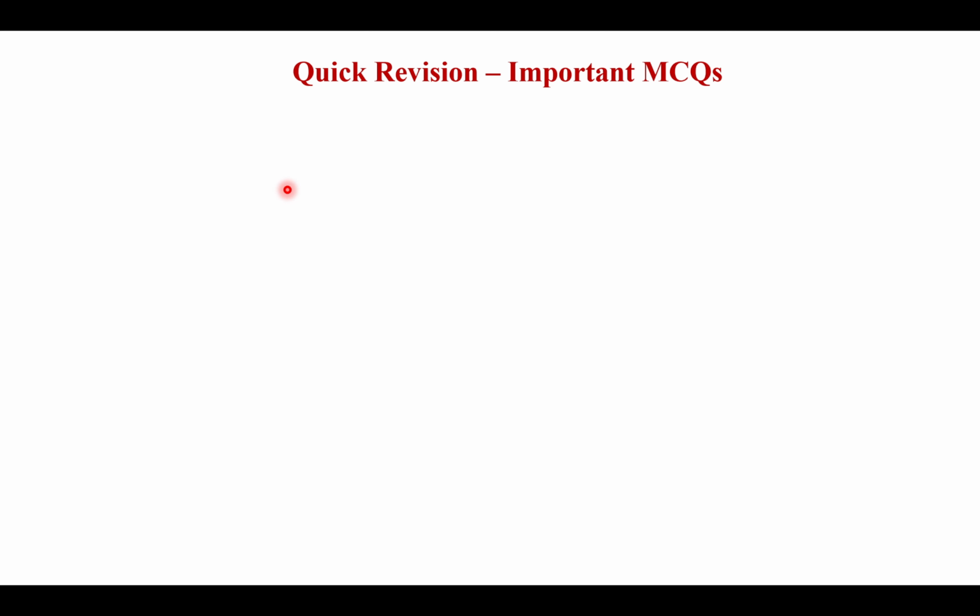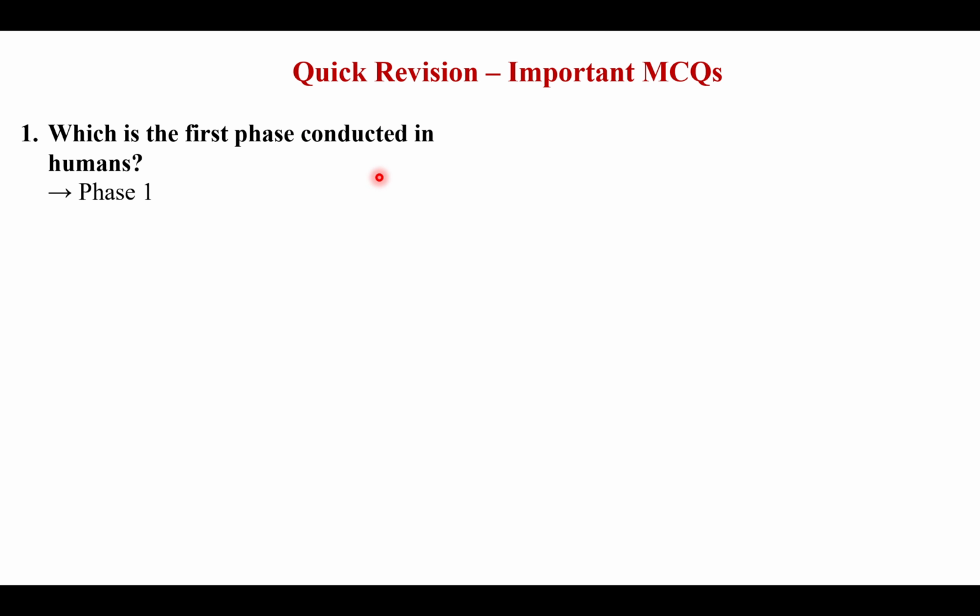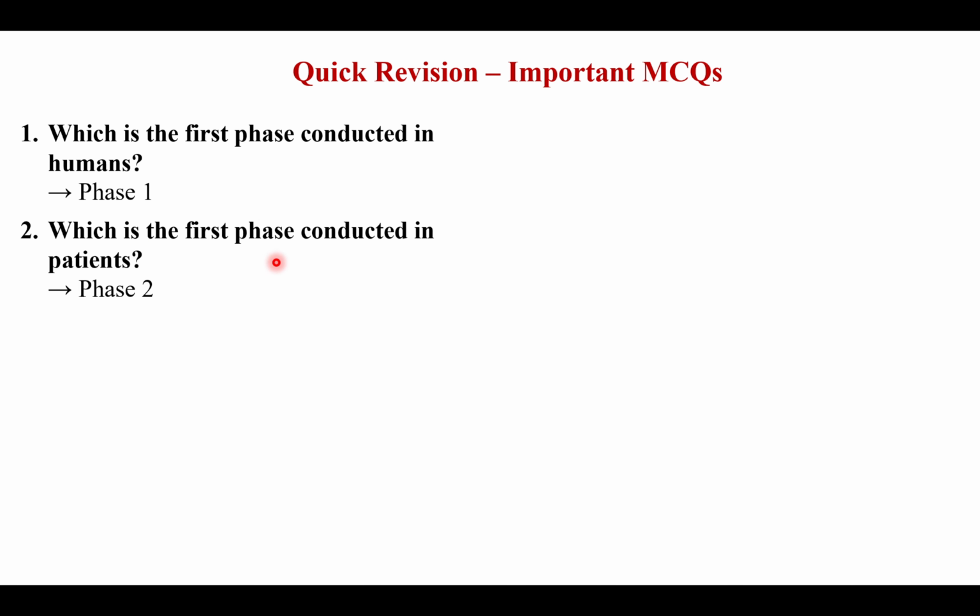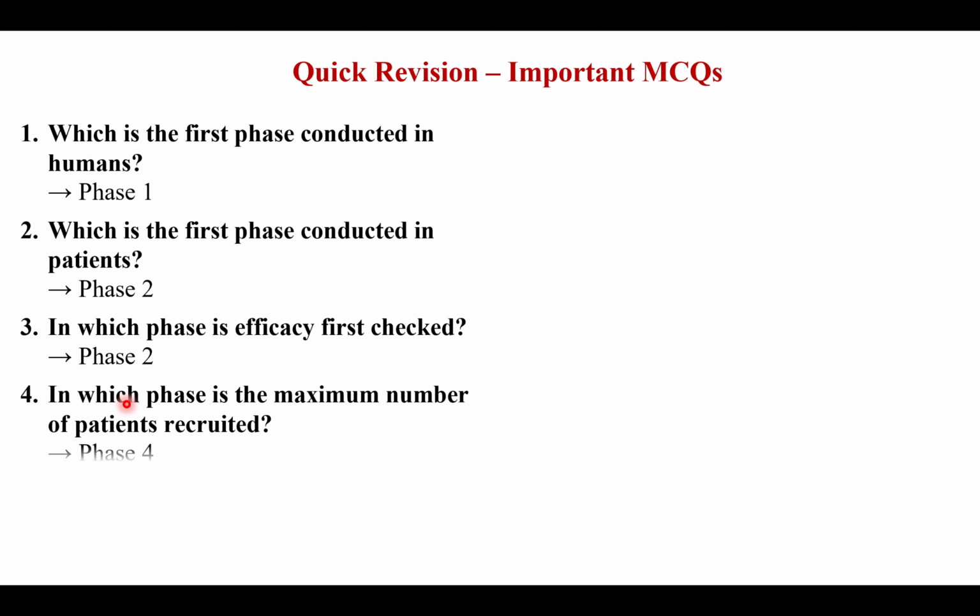So let's have a quick revision with some multiple choice questions. Let me ask the first question: which is the first phase conducted in humans? The answer is phase 1. Next question: which is the first phase conducted in patients? That is phase 2. Next question: in which phase is efficacy first checked? Phase 2.